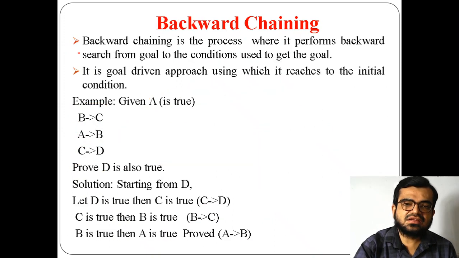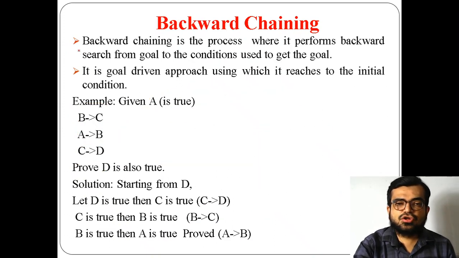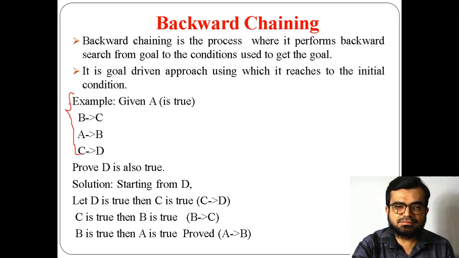Okay. The next thing is about backward chaining. Backward chaining is the reverse of the forward chaining process. I am considering the same example over here for backward chaining. What happens here is that the search process starts from the goal state.